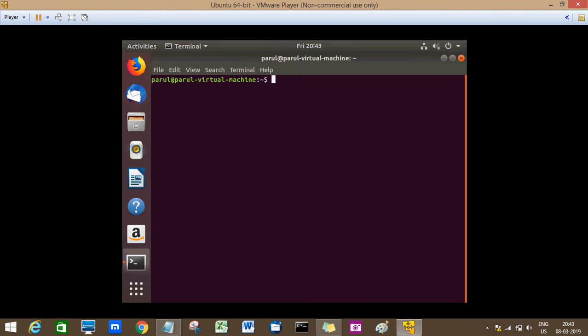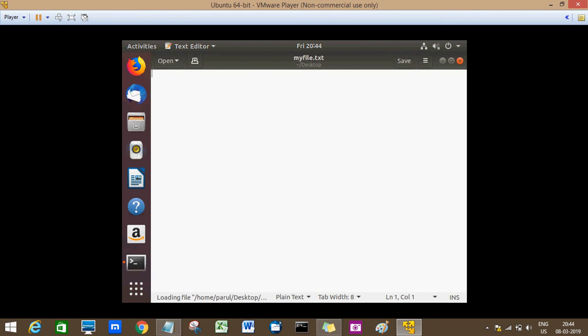So if the file is on the desktop, I don't really have to give the path. So what I'll do is I'll just save my file on the desktop itself. So let's say the name of the file is myfile.txt, and I'll write something in the file first, because when you're opening a file for reading, it should actually contain something. It should exist, because if you're trying to open a file that doesn't really exist, you will get an error.